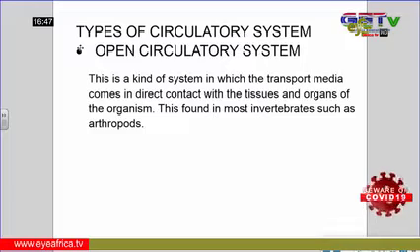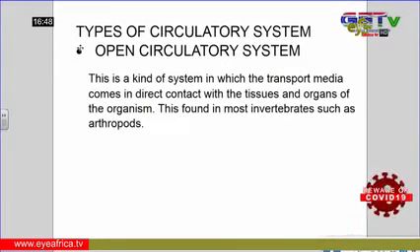find in the body of the insects, the arthropods, or the blood. But here we are referring to the hemolymph in the case of the arthropod, where we have a kind of circulatory system in which the transport media comes in direct contact with the tissues and the organs of the body. They do not move in vessels. The transport media comes out from the heart and enters into the body cavities, bathes the tissues and the organs of the body. Materials are exchanged, then the blood or the hemolymph finds its way back into the heart. So we call this the open circulatory system.